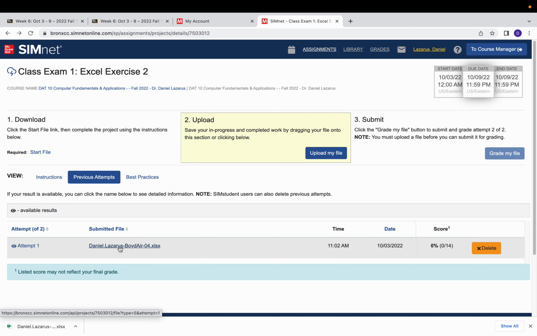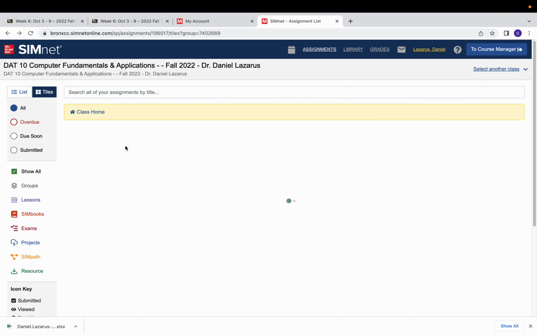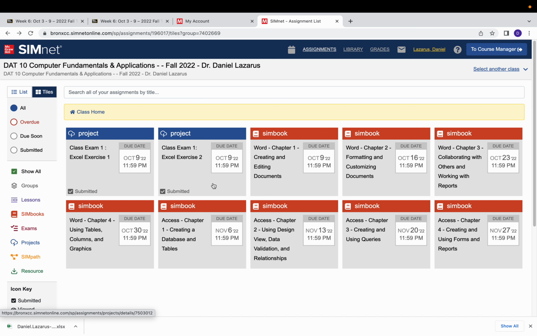That is also fine. See here, it says it may not reflect your final grade because you have another attempt. When you complete both attempts, the highest score is the final grade for this exam. I will take the highest score from the first or second attempt. So hopefully all of you do well on your exams. Please be aware of the due dates and the 2 exercises. In the past, some students have completed 1 exercise and said, oh, I didn't know that there was a second exercise. No, very clear instructions are given. There are 2 exercises in the first exam.